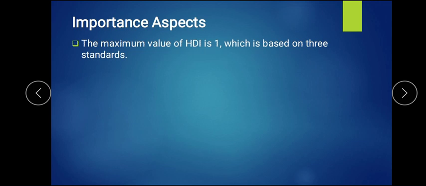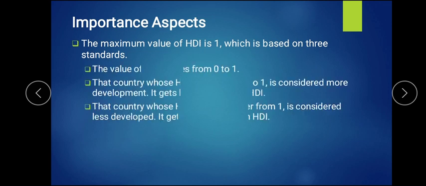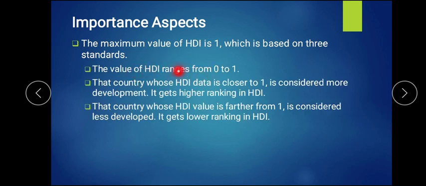We can say it has three standards. First, the value of HDI ranges from 0 to 1, so it starts from 0 and its maximum value is 1. All the points will be given in decimal points. Then, the countries whose HDI is closer to 1 are considered more developed and given a high ranking in HDI. The countries whose value is far from 1 are considered less developed, and we can say they have a lower ranking.